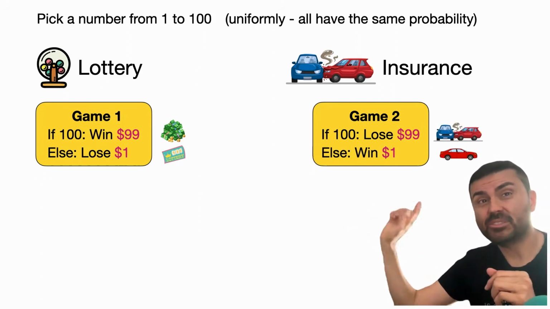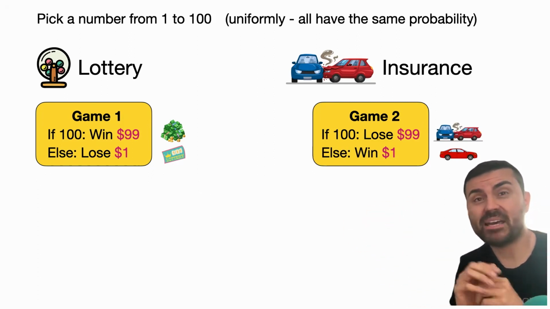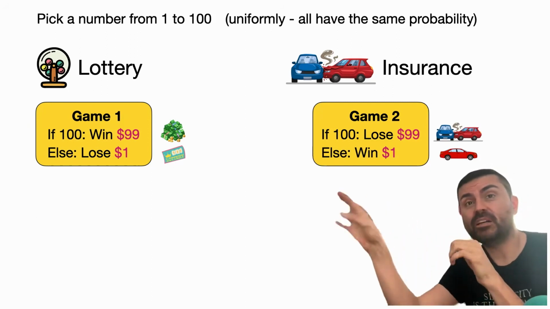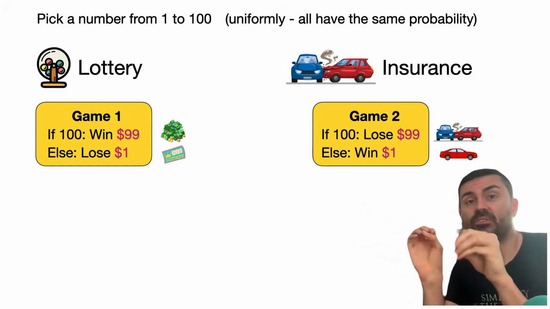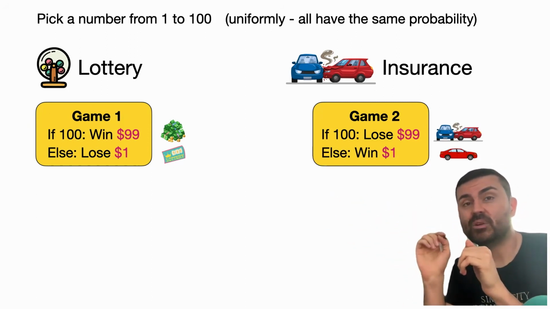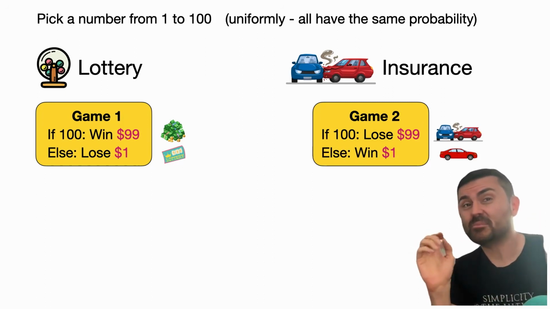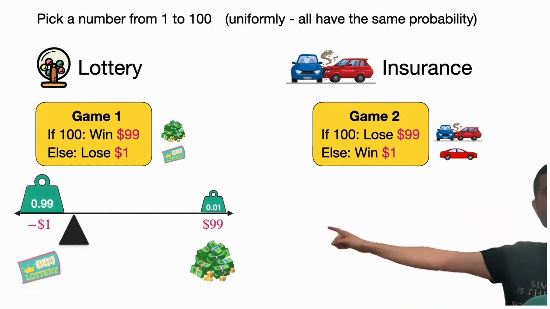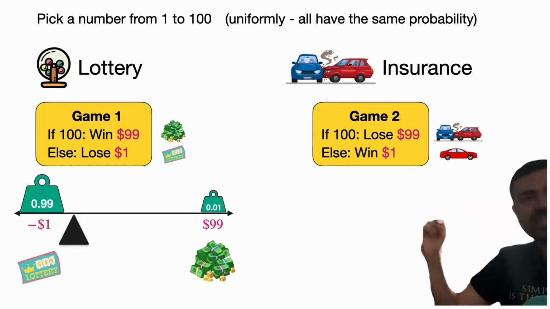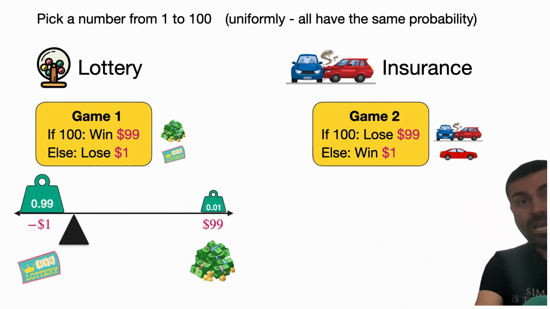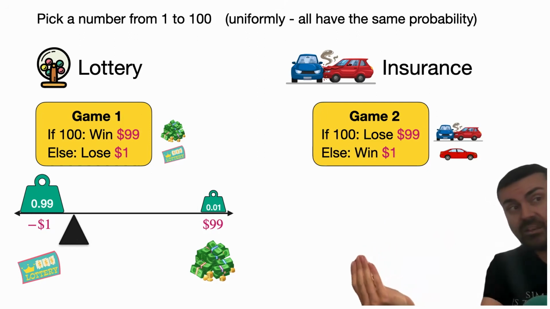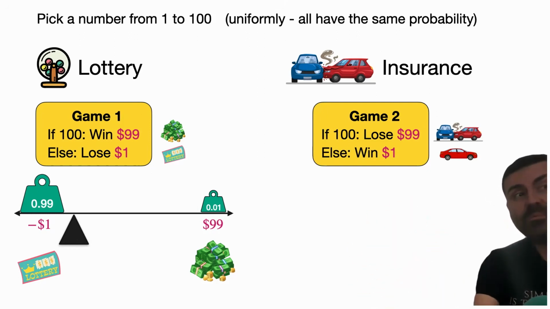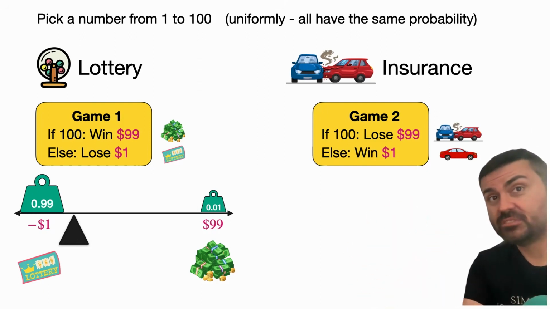So as you can see, these two games have almost the same math except flipped. In one, if you're lucky, you win a lot, and otherwise you lose a little bit. And in the second one, if you're unlucky, you lose a lot, but if you're lucky, you win a little bit. So how does that look? Well, on the one on the right, you have 99% probability of losing 1, which is buying the ticket and not winning the lottery, and 1% probability of winning $99, which is if you win the lottery.